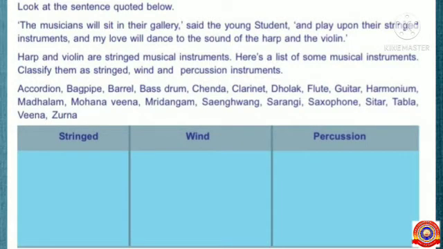Students, you can refer to Wikipedia to get more details about the musical instruments listed here. After that, it will be easy for you to classify the musical instruments as stringed, wind, and percussion instruments. So all of you try to do it yourself. It's a homework for you.